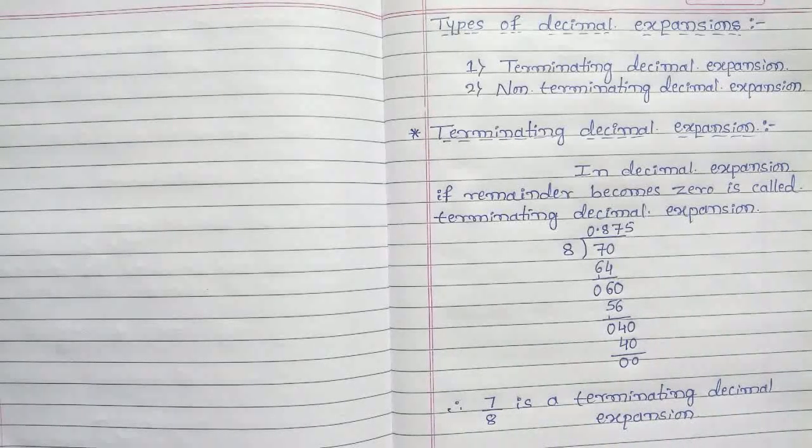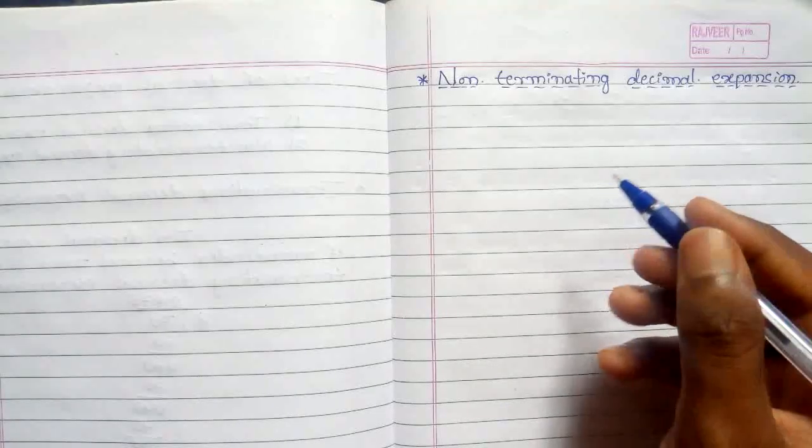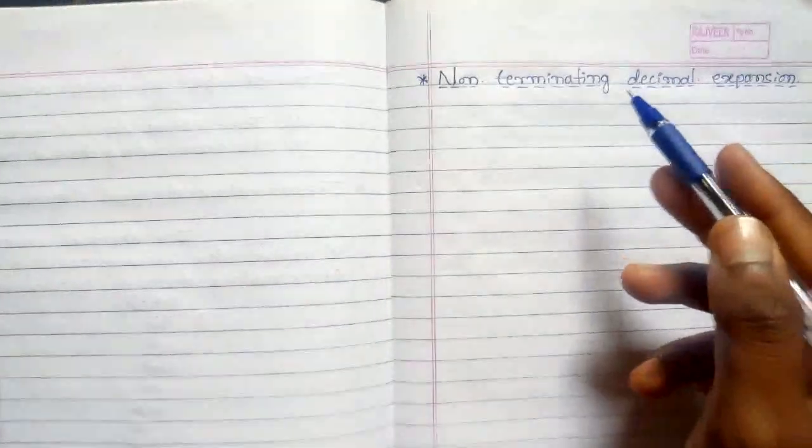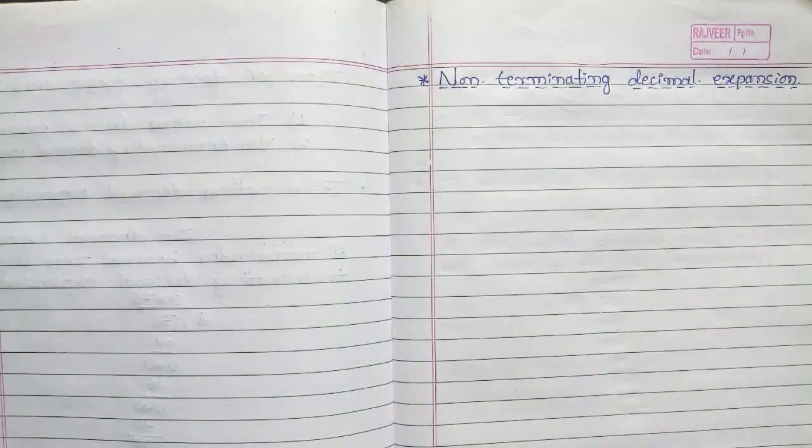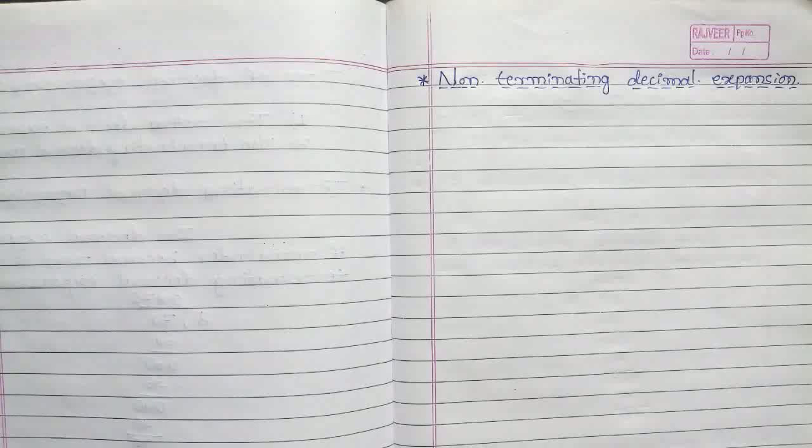Now another one, that is a non-terminating decimal expansion. That is the second one, non-terminating decimal expansion.